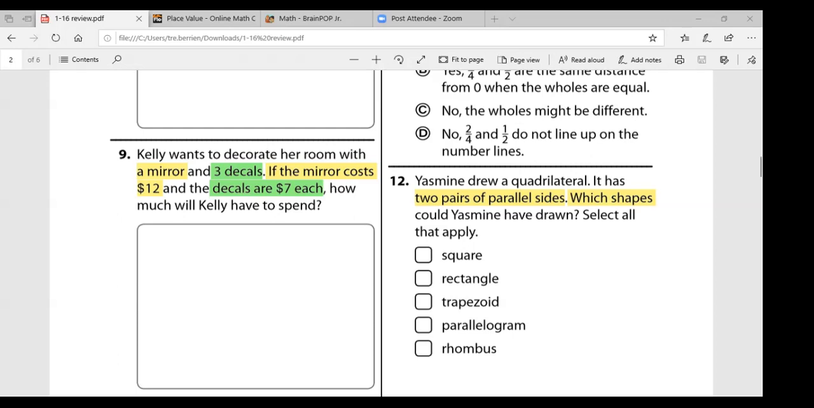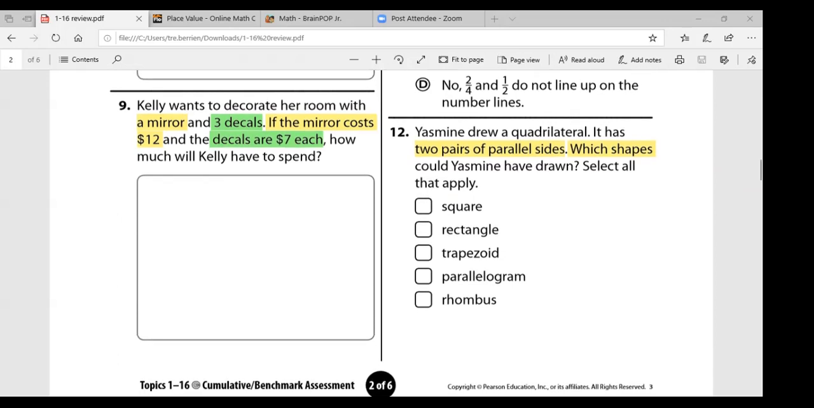Now, I know you had most of it, but make sure you get all of it, because it did say select all that apply. So don't just select a couple. Make sure you also have square, rectangle, parallelogram, and rhombus. That's 4 quadrilaterals, okay? And that concludes our work for today.